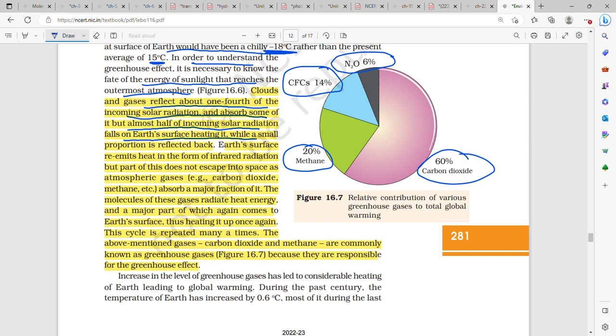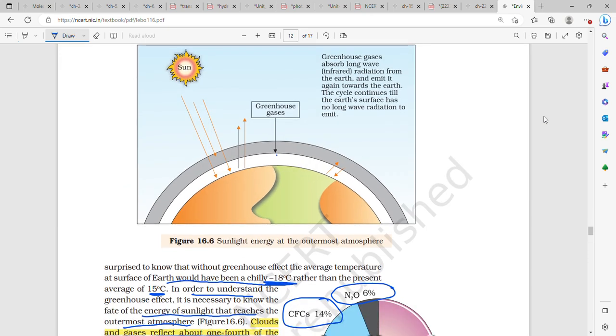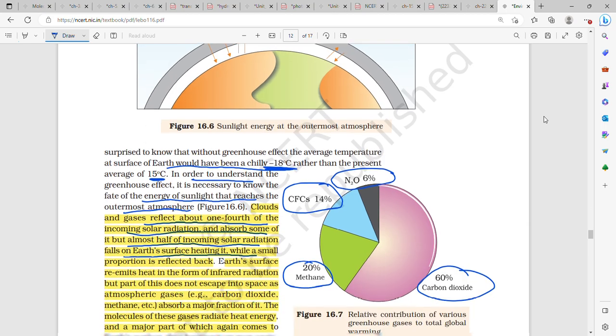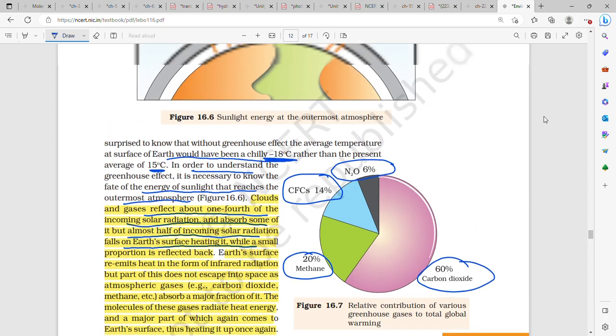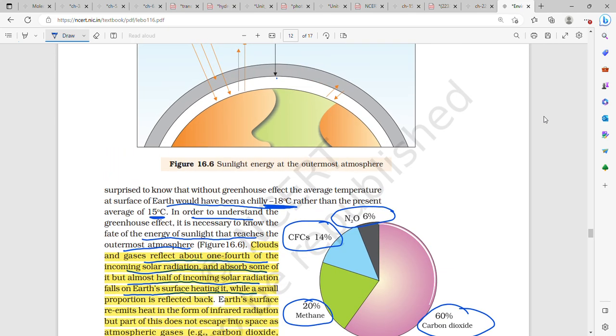Clouds and gases reflect about 1/4 of the incoming solar radiation. Some of it is absorbed, but half of the incoming solar radiation falls on the Earth's surface and heats it, while a small proportion is reflected back.